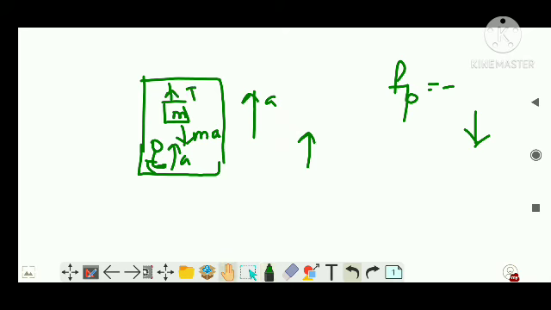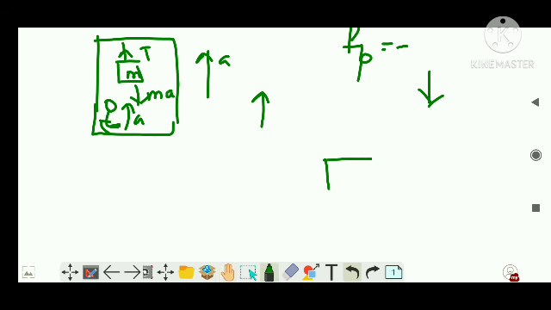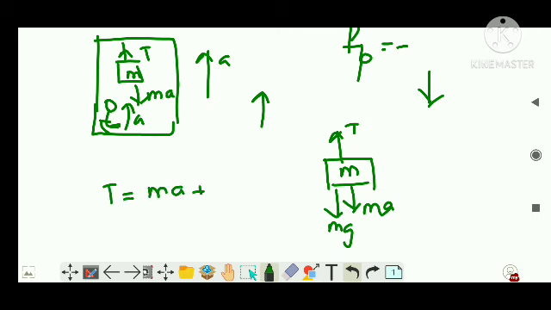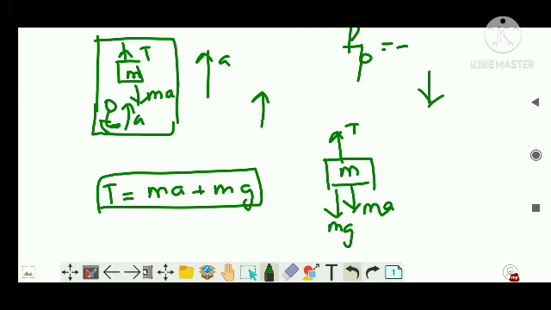So let's draw the mass FBD explicitly again. M, there is ma, and there is an additional mg, remember, it's the weight, and there is tension. Now I will write T is equal to ma plus mg. Yes, this is the exact equation we considered for the same example when the observer was outside, right? We found T is equal to ma plus mg, right? So you got the same example, same answer, right? Clear? I hope you understood.